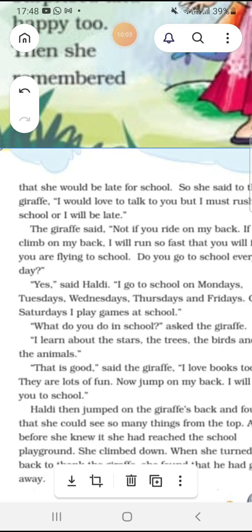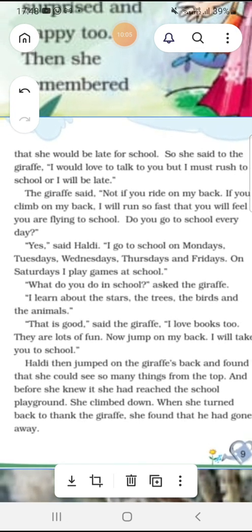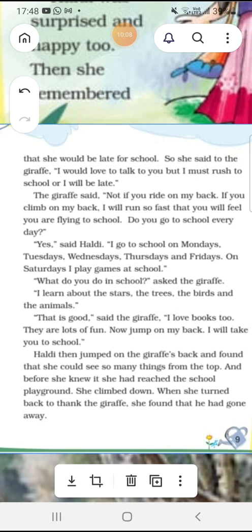Then she remembered that she would be late for school. So she said to the giraffe, "I would love to talk to you, but I must rush to school or I will be late." The giraffe said, "Not if you ride on my back. If you climb on my back, I will run so fast that you will feel you are flying to school.